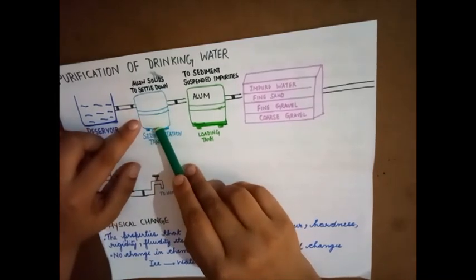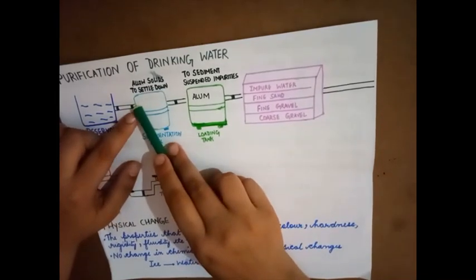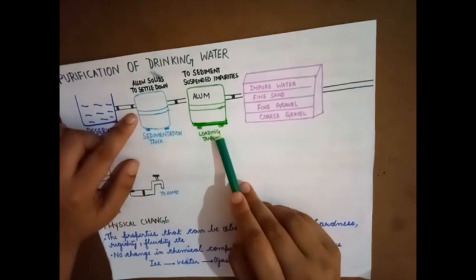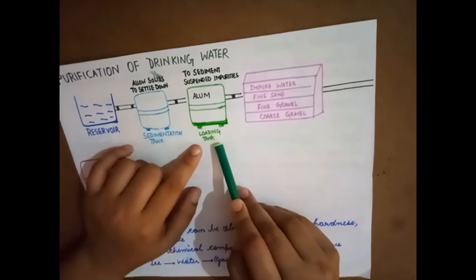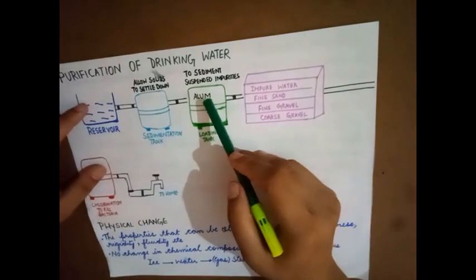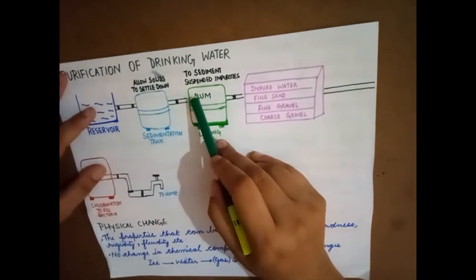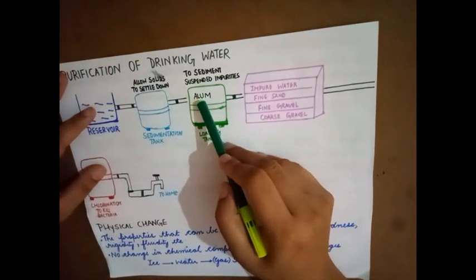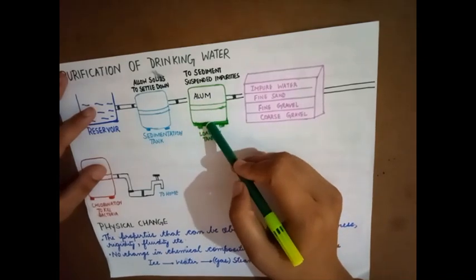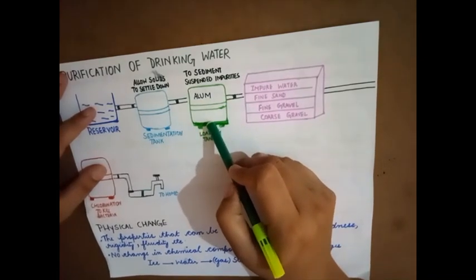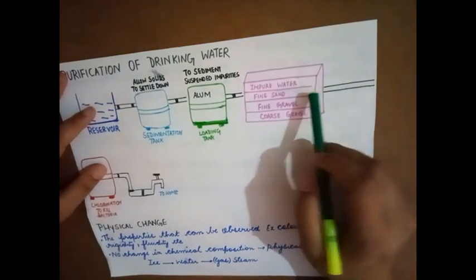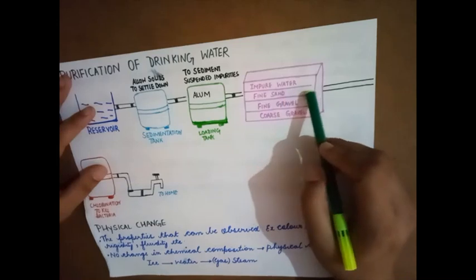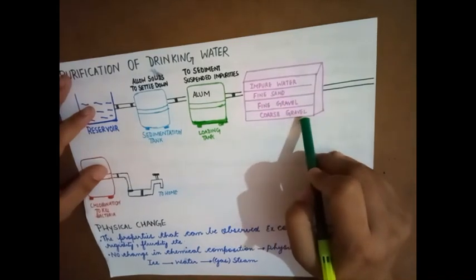Here, heavier particles settle down at the bottom and the light particles float on top. The next chamber is a loading tank, where alum is added. Alum combines with the floating impurities and settles down along with the heavier particles. Next, the impure water is made to pass through fine sand, fine gravel and coarse gravel.